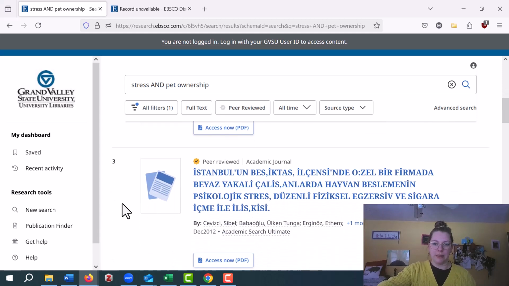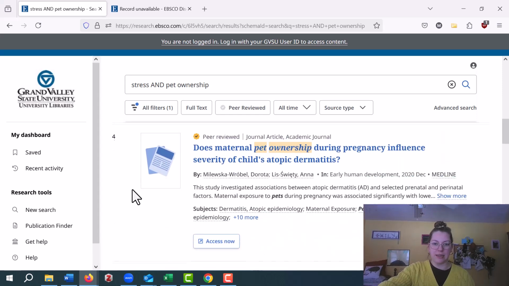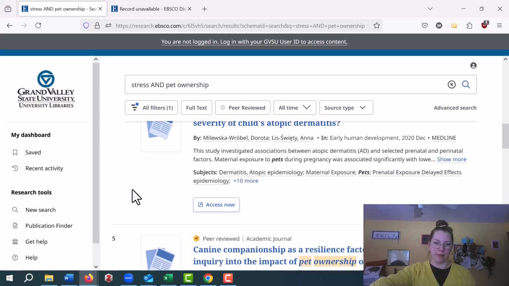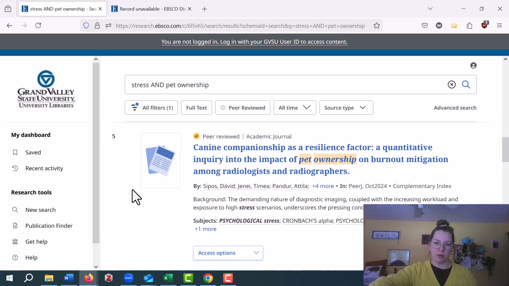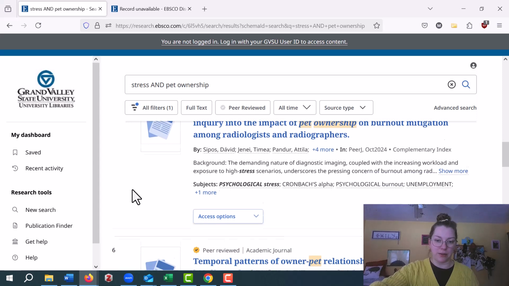I have something about Istanbul in a language I don't speak. Scroll past that. Maternal pet ownership during pregnancy. That's not where I'm at in life. Keep scrolling. Okay, pet ownership on burnout mitigation among radiologists and radiographers. I'm not a radiologist or a radiographer, but it's about psychological stress and the stress of maybe work. And so that could still be relevant even though I'm not a radiologist.